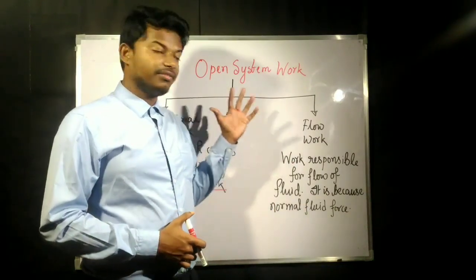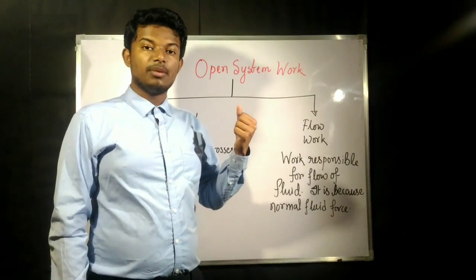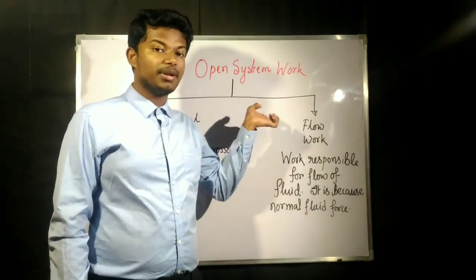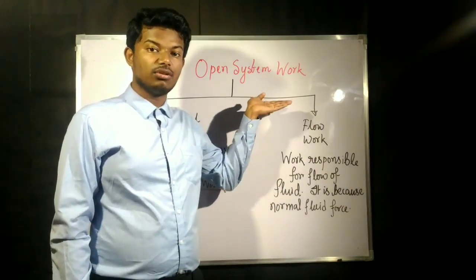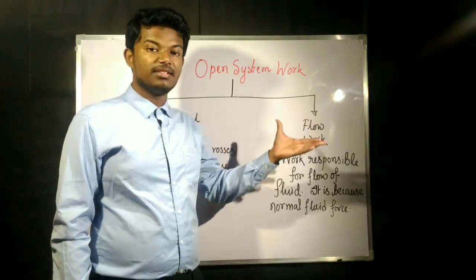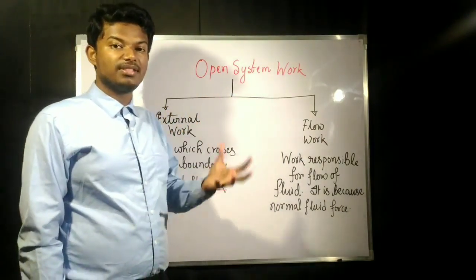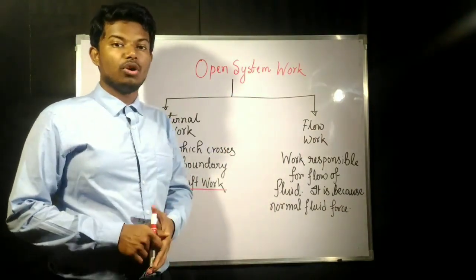Now to analyze the open system, we need to see open system work.